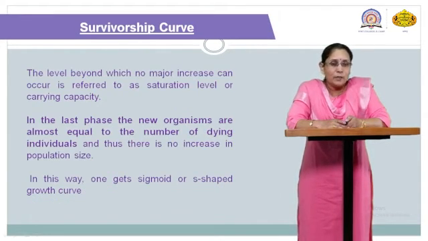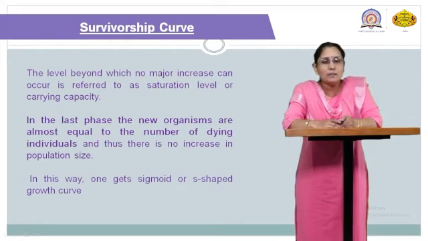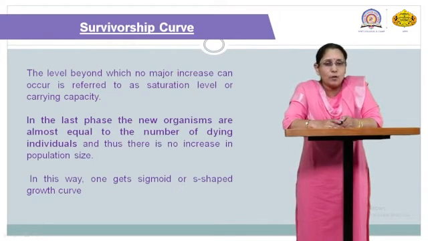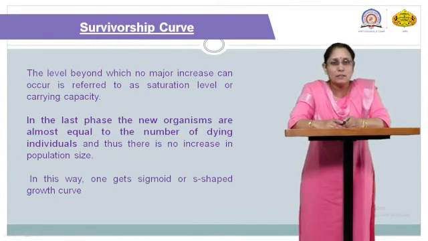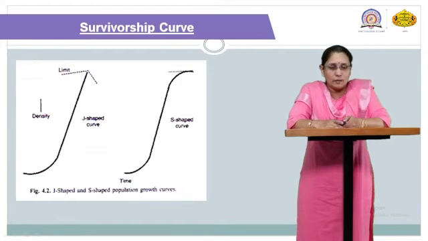So rapid growth can be seen especially in the middle phase. In the sigmoidal curve, in the last phase, the number of new organisms is almost equal to the number of dying individuals. This is one of the characteristic features of the S curve or sigmoidal curve. If you analyze or calculate the number of individuals, the newly born individuals and the number of deaths are almost equal. In this way, one gets the sigmoid or S-shaped growth curve.